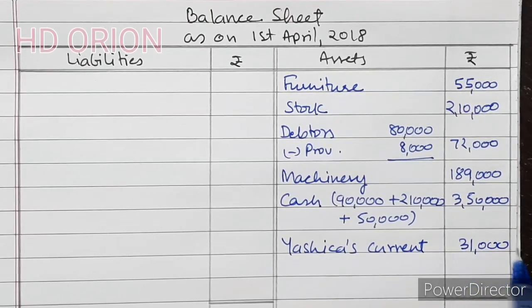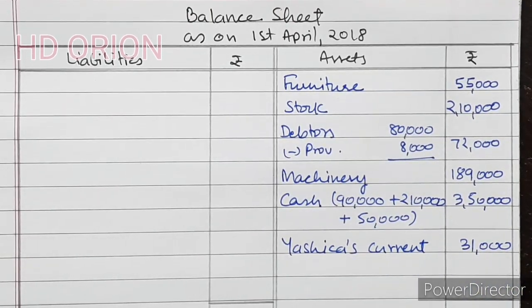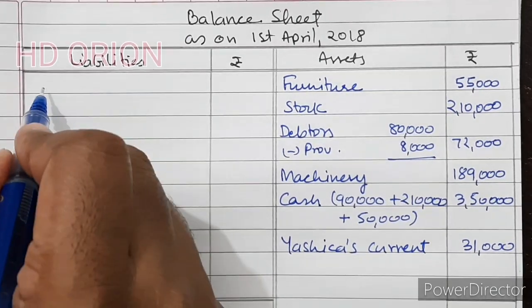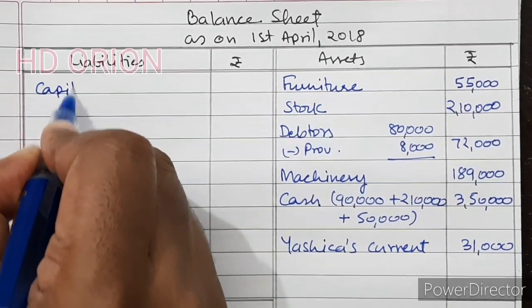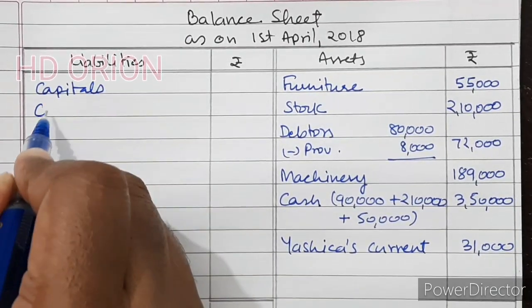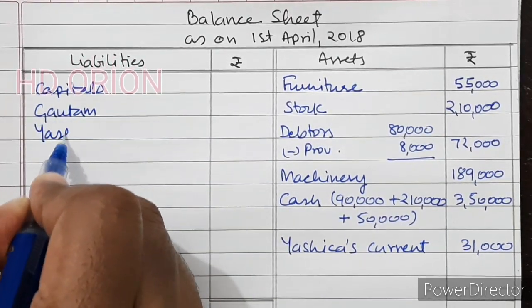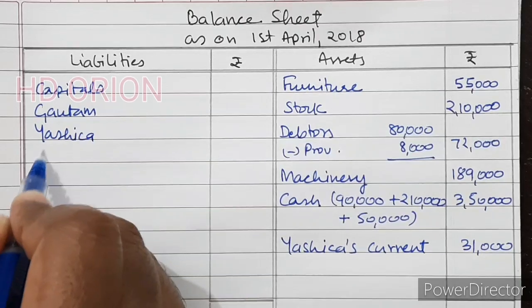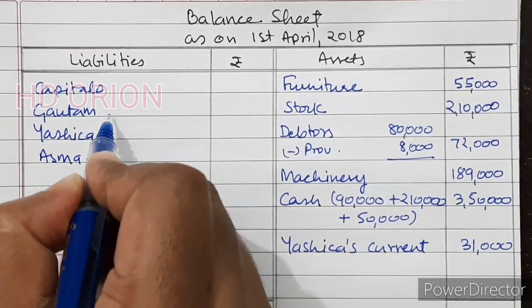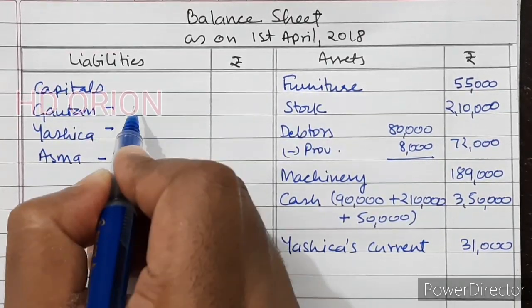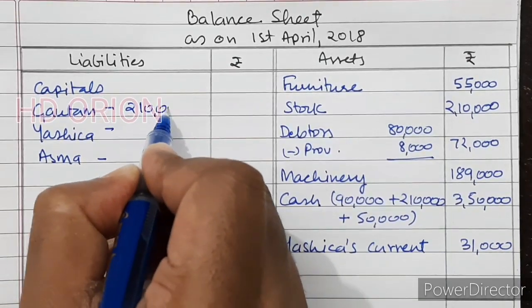Then Yashika's current account, 31,000. And on the liability side, first we will write the capitals of Gautam, Yashika and Asma in their profit sharing ratio as we have already calculated.